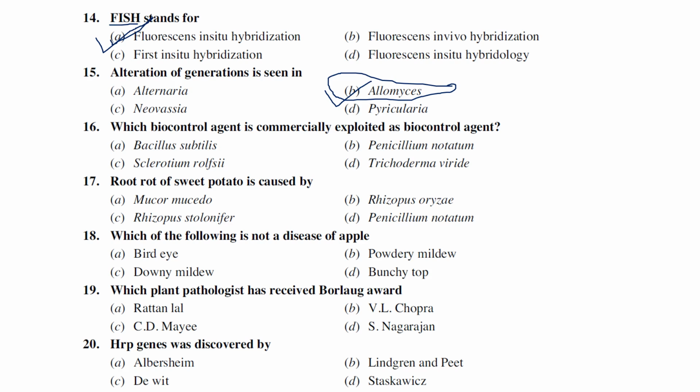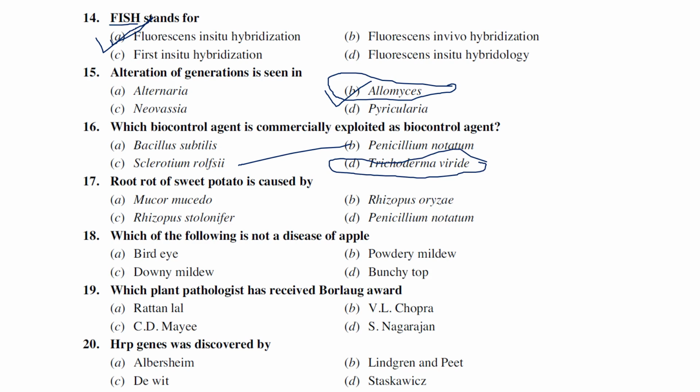Which biocontrol agent is commercially exploited? Bacillus subtilis, Penicillium notatum, Sclerotium rolfsii, Trichoderma viride. Actually, Sclerotium rolfsii is a plant pathogen. Penicillium notatum is where we isolate an antibiotic called penicillin. Bacillus subtilis is a bacterial biocontrol agent, but it is not that much commercially exploited. But among the given options, Trichoderma viride is the most suitable option and most commercially exploited, producing the biocontrol agents.